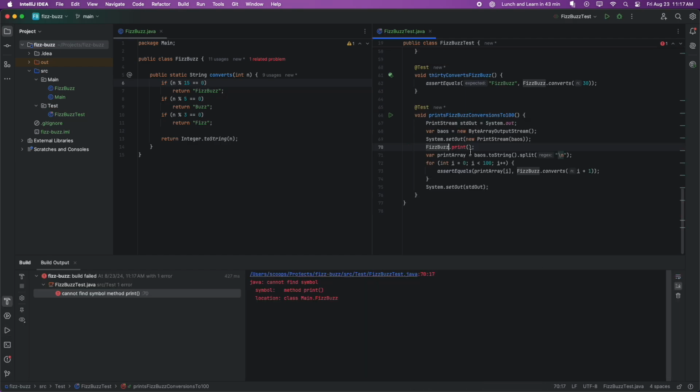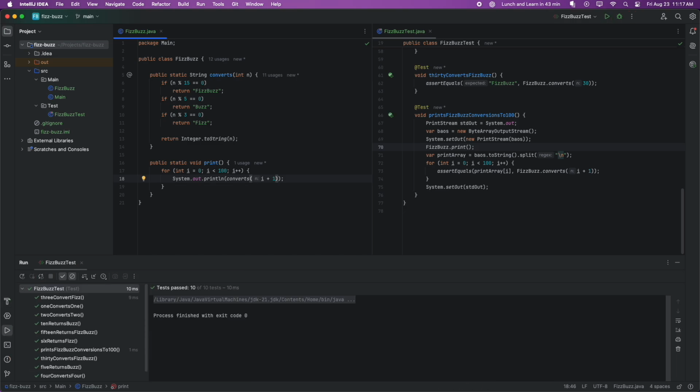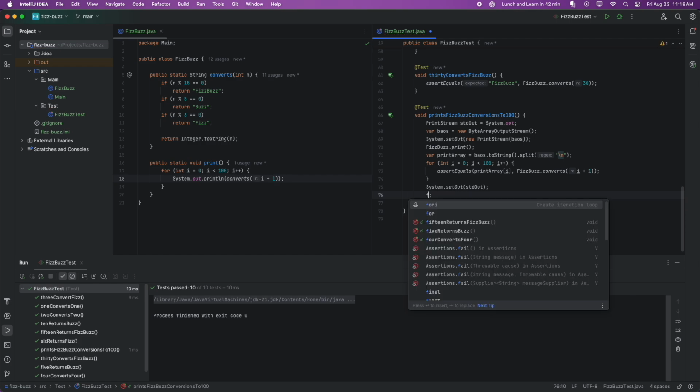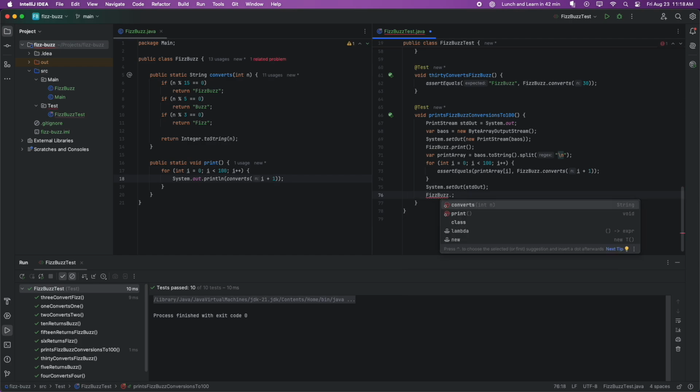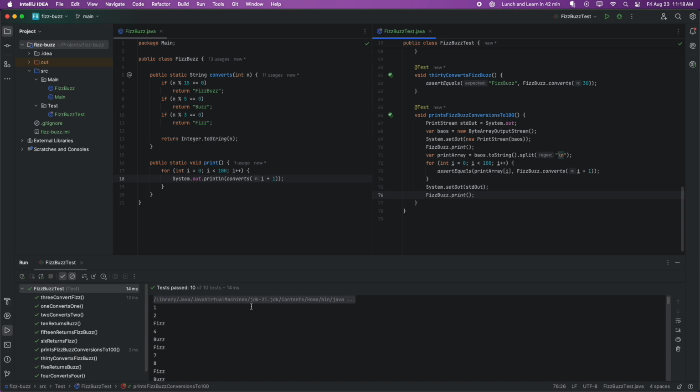So let's go over and create our print method. And it should go to 100 and System.out, and it should convert i plus 1. And we are passing, and just to demonstrate that everything is working, I'm going to come over here and do it with our System.out. FizzBuzz.print, because our System.out is set back, prints 1 through 100.